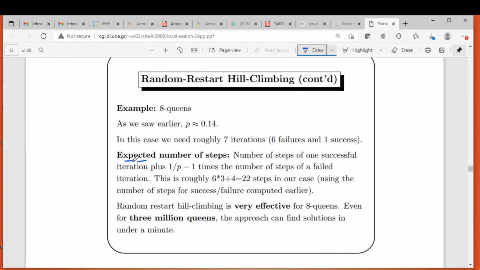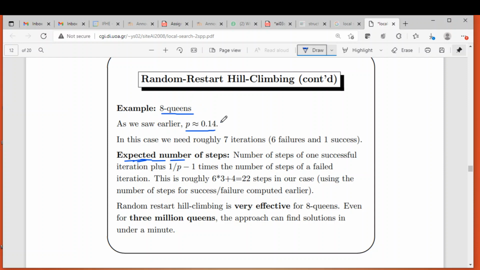That number is related to the expected number of steps. How do we calculate the expected number of steps? You recall the previous problem we discussed, the 8 queen problem with the steepest ascent hill climbing algorithm.